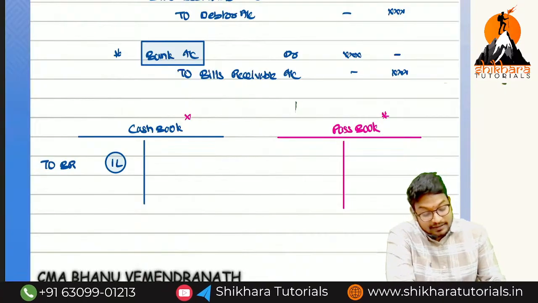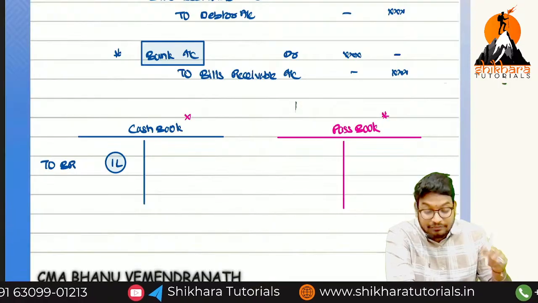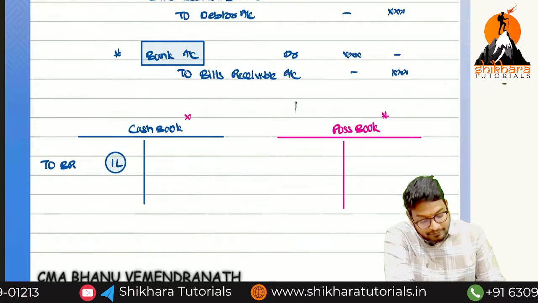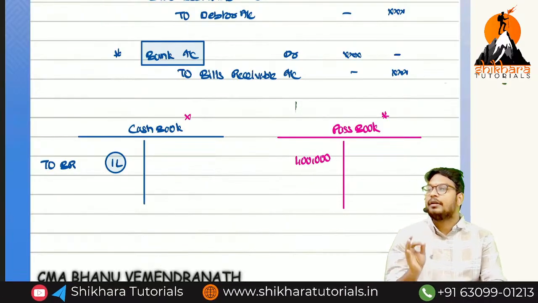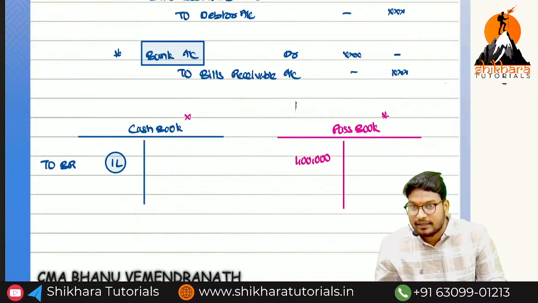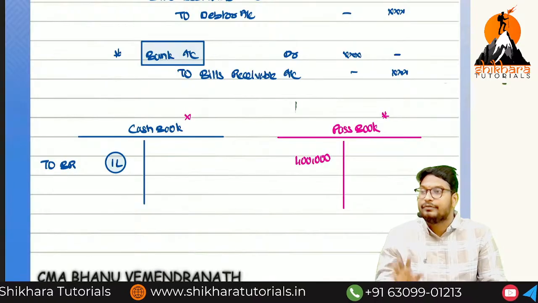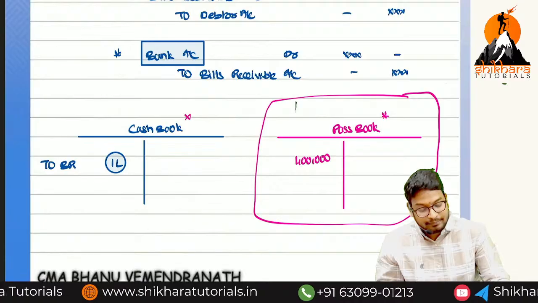So that particular dishonor situation will be recorded in the passbook. We are paying, so the payment will be on the debit side. That means dishonor of a bill of exchange is only recorded in the passbook, on the debit side. So you have to remember this situation.